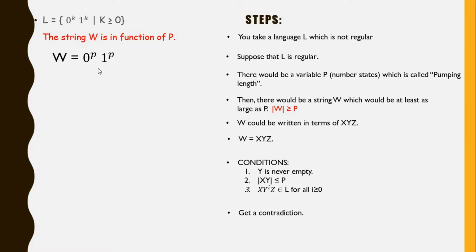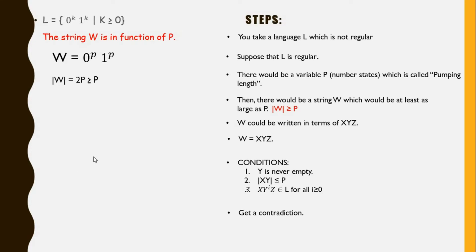And also, this string satisfies this condition. Because what's the length of W? The length of W is 2P, which is at least P, right? And once we have this condition satisfied, and we have a string which is in the language, the pumping lemma for regular languages applies.